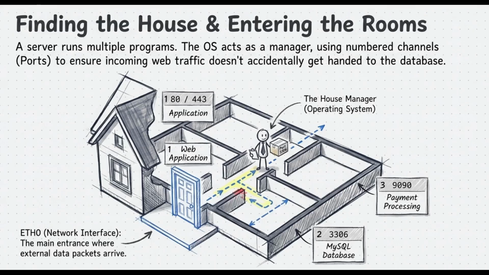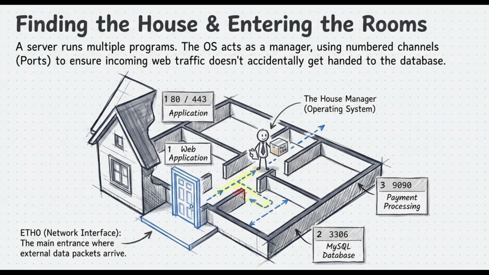All network traffic enters the server through the main front door, which we call the network interface. You'll often hear it labeled as something like ETH0. Once it's inside the building, that data has to be routed to specific numbered channels called ports. You can kind of think of these ports as individual apartment rooms inside the building.